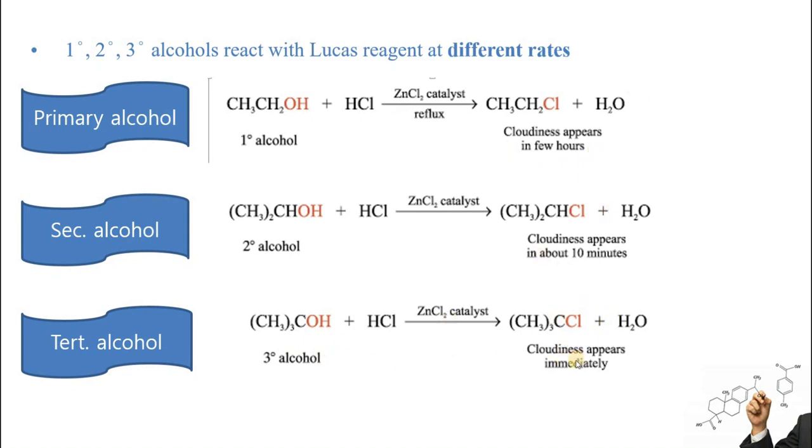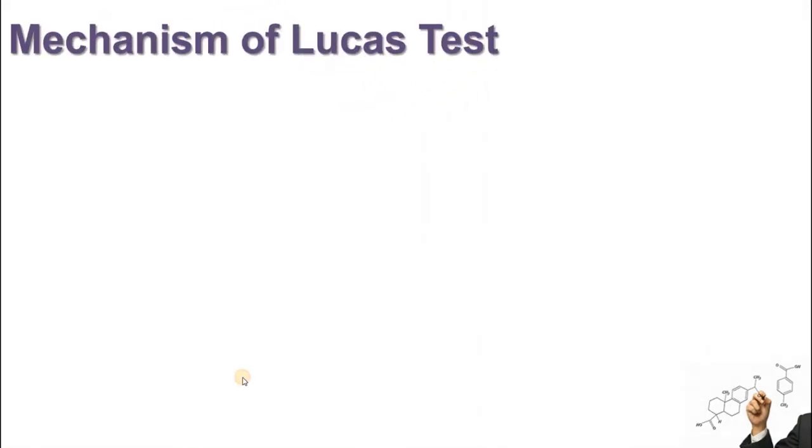The one which reacts fastest will be tertiary alcohol, the one which takes a little bit of time will be secondary alcohol, and the one which takes too much time will be the primary alcohol. Let's see the mechanism of this reaction. In this reaction, what will happen?